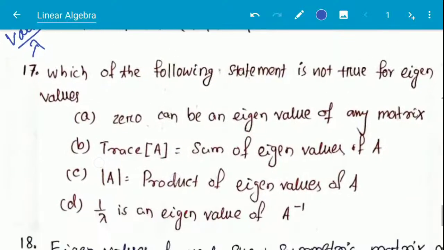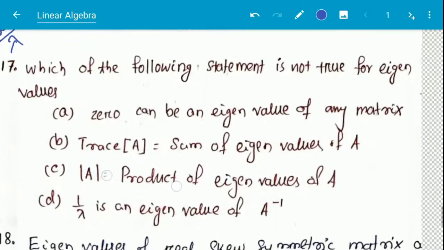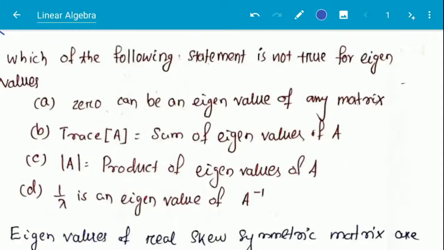Which of the following statements is not true for eigenvalues? Option A, 0 can be an eigenvalue of any matrix. Option B, trace of matrix A is equal to sum of eigenvalues of A. Option C, determinant of A is equal to product of eigenvalues of A. Option D, 1 by lambda is an eigenvalue of matrix A inverse.